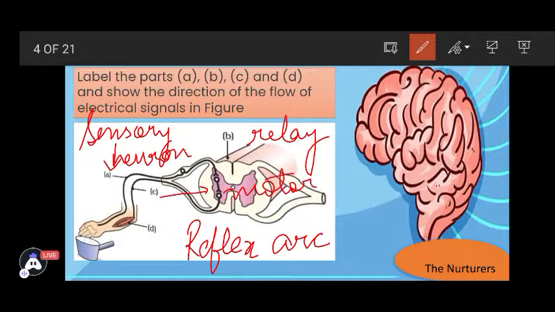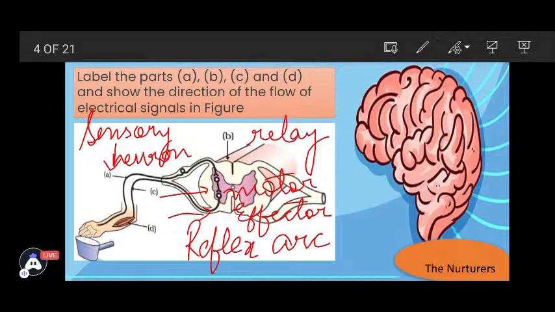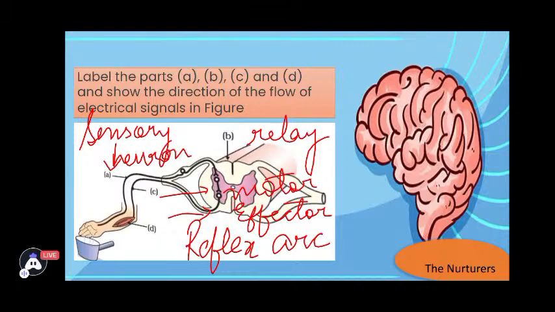And at the last, D are the effectors, where the action has occurred. D is the effector. So these are the four important labelings which you must know. And yes, this question has been a part of both, so it is important, and it is quite often seen in the tests and the exams. So you must know the labeling and the different parts properly during the reflex arc.